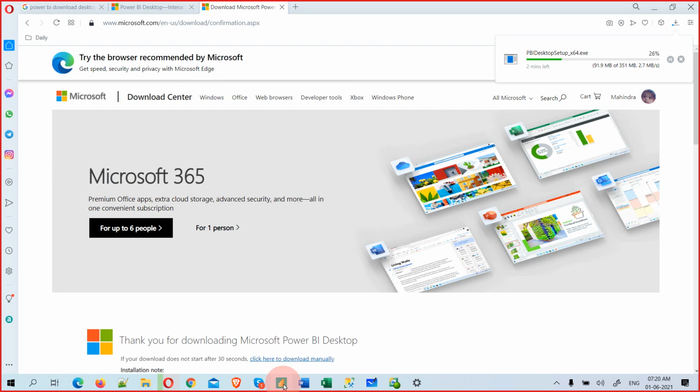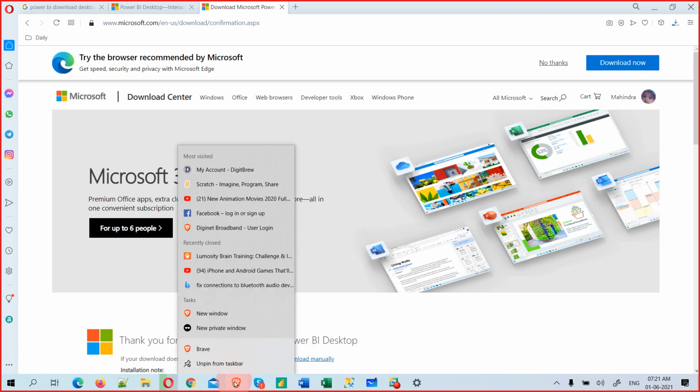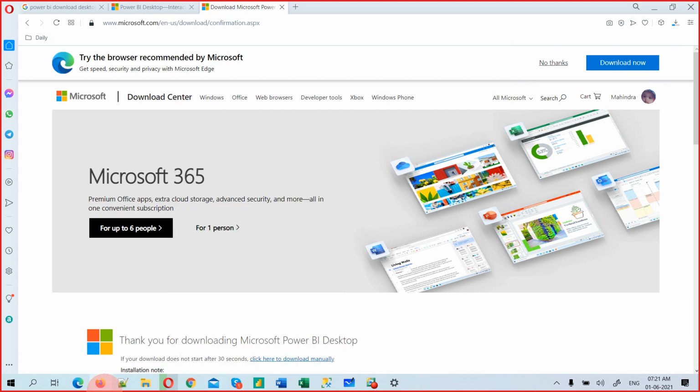You will get this Power BI desktop file. And how to get it here? Once you open it, just right click and pin to the taskbar. There is an option called pin; it's already pinned, but if it's not pinned, it asks you to pin. If I don't want it here, I can just click and unpin. It will just go off. Okay, but I can pin it, so that now it's downloaded.